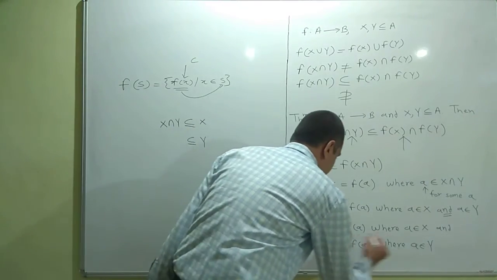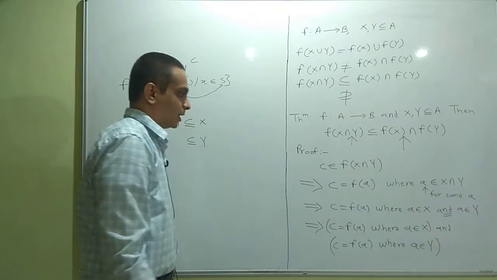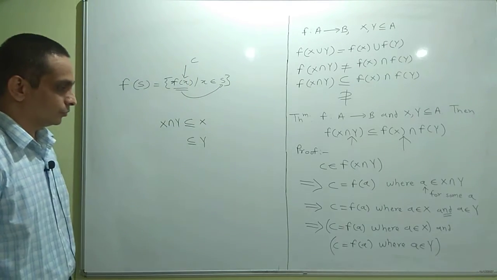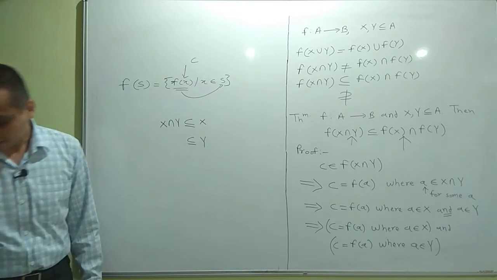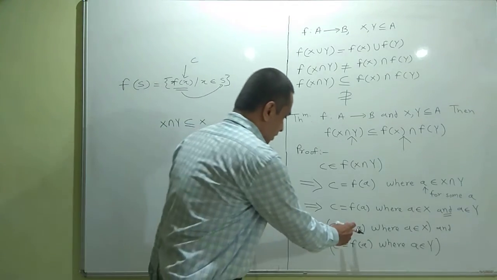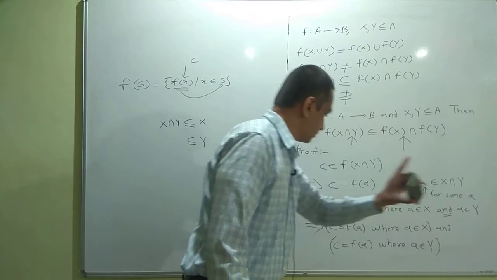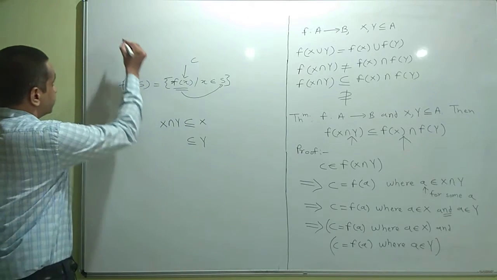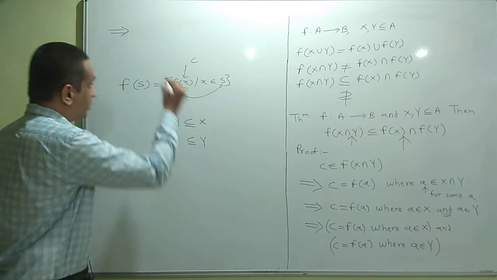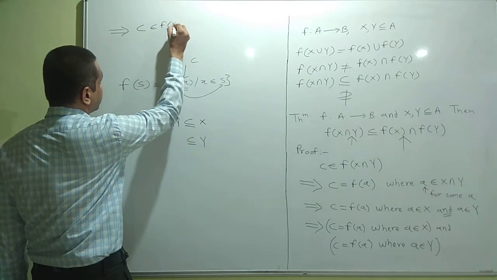c is equal to f of a, where a belongs to x, and c is equal to f of a, where a belongs to y, because a is in the intersection. So it belongs to both sets, x as well as y. Again we have the interpretation of this. c is the image of some element in set x. What it means? It means that c is in the image set f of x by definition of this.